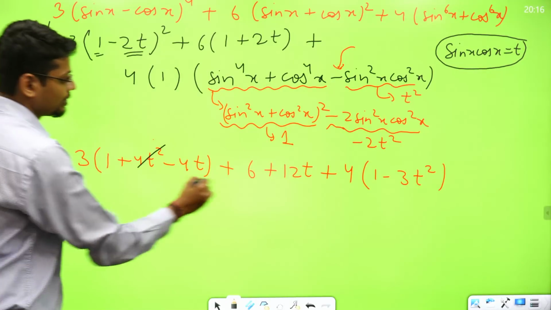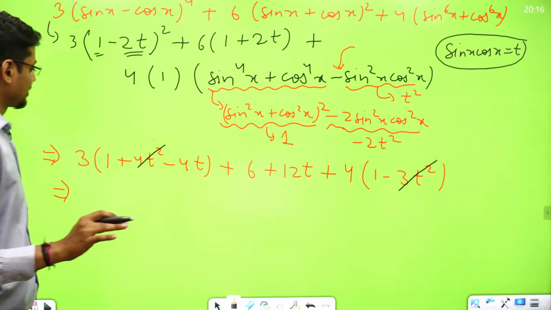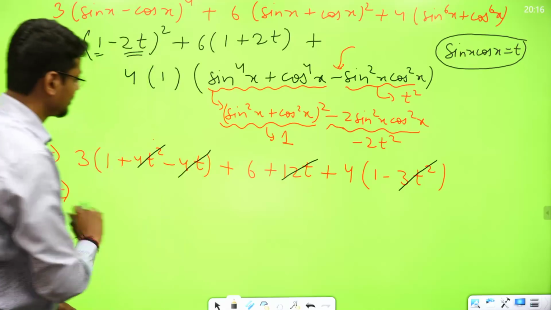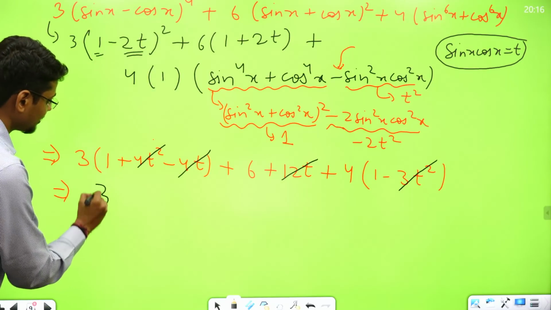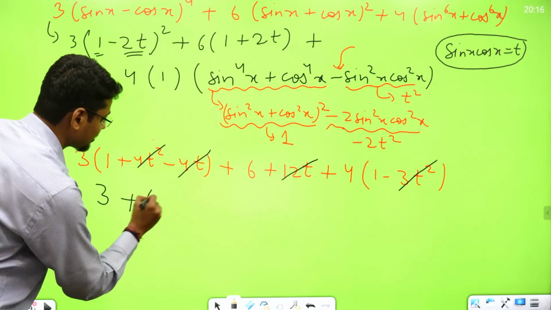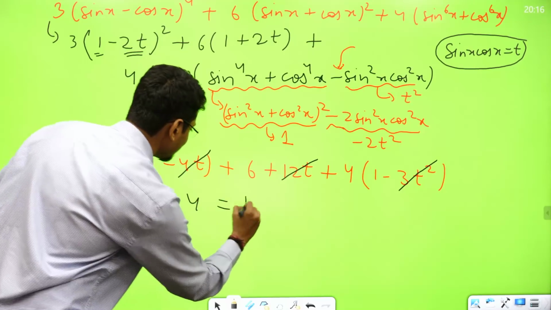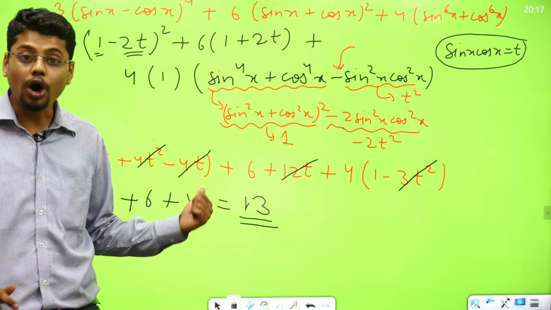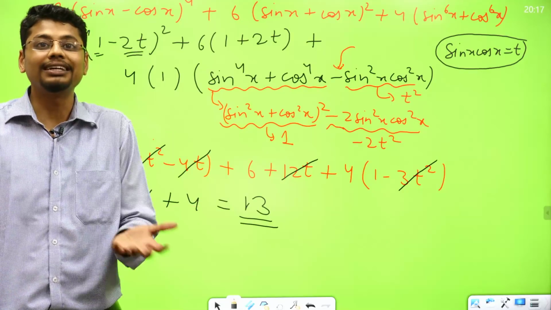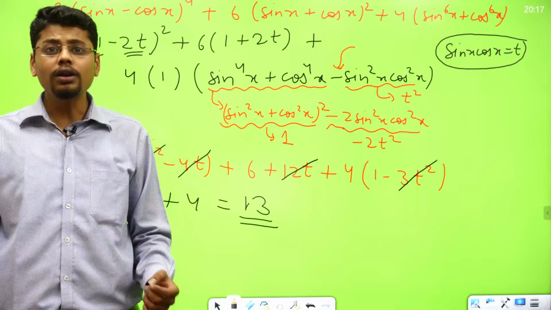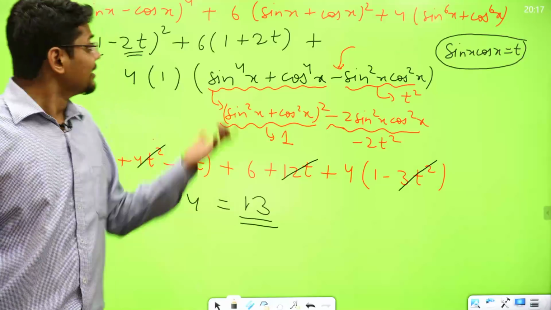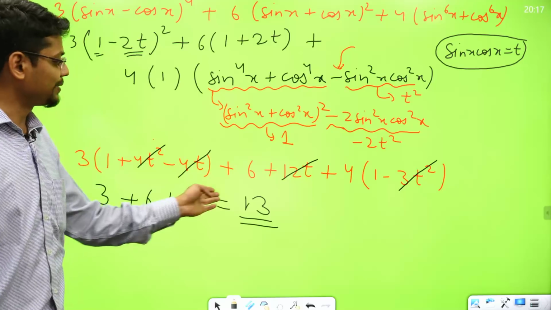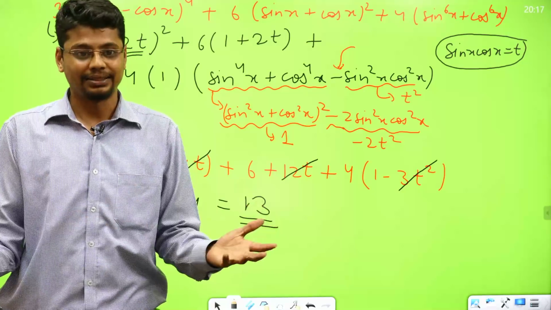So this and this are cancelling out. Now minus 12t and plus 12t, it is also cancelling out. So what am I getting? 3 plus 6 plus 4. So this is 13. So what have I got? I have got a constant value, 13. So that means for all values of x, this expression would give me 13, because this final expression turns out to be independent of x.